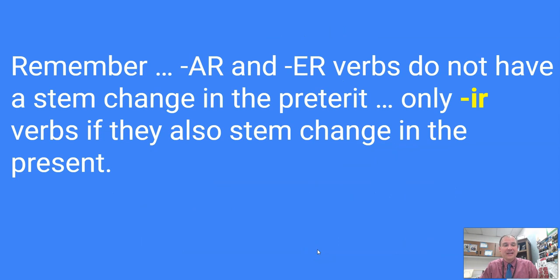So that's our mini lesson from today. To kind of wrap up, remember, AR verbs and ER verbs do not have a stem change in the preterite. Only IR verbs are going to have that stem change, assuming that they are stem changers in the present tense. If you have any questions about this, let me know. The next activity is going to take you back to Canvas. There's a short Canvas quiz to practice this grammar.